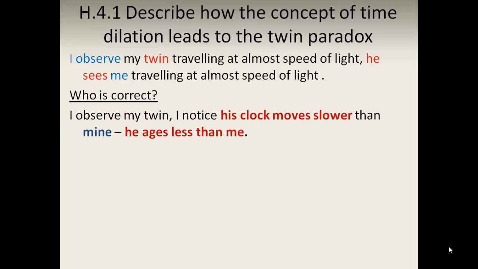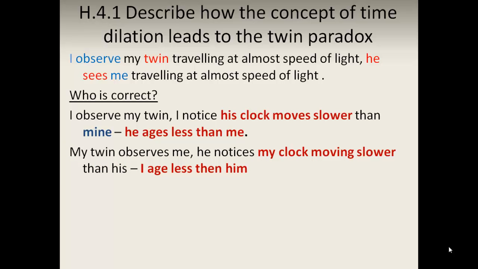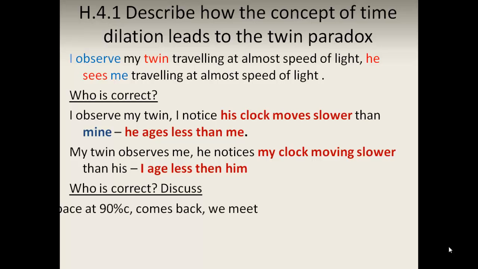Now, I observe my twin. I notice his clock moves slower than mine, so that means he must age less than me. My twin observes me. He notices my clock is moving slower than his, so according to him, I age less than him. Who is correct? Well, we are both correct from our frames of reference.